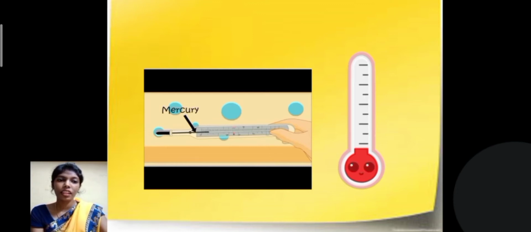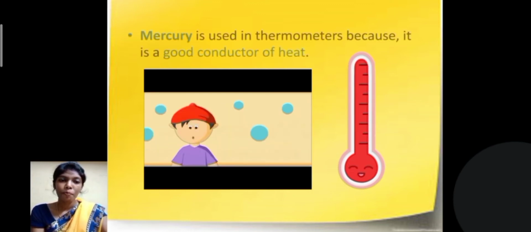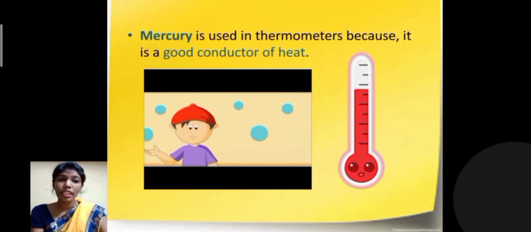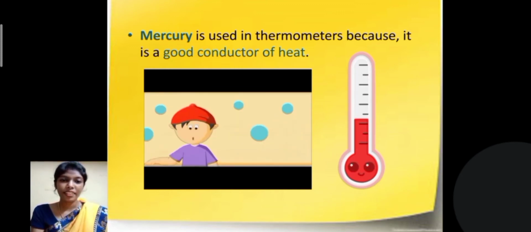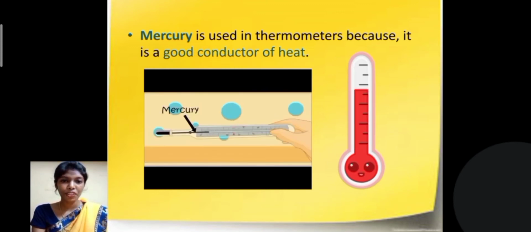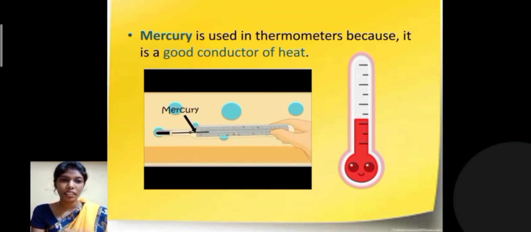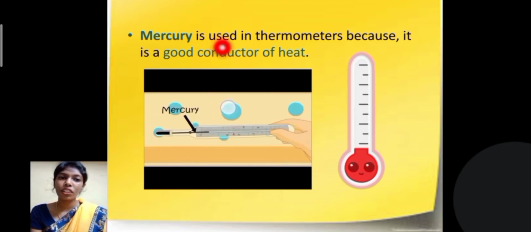The second real life example is mercury. Mercury is used in thermometers, as we all know, because it is a good conductor of heat. That is why when we have a high temperature, the doctor places the thermometer under the tongue or the armpit to check the temperature, because mercury is a good conductor of heat.